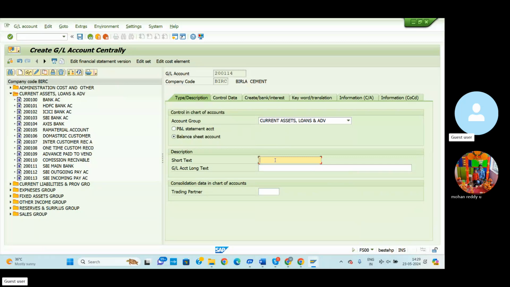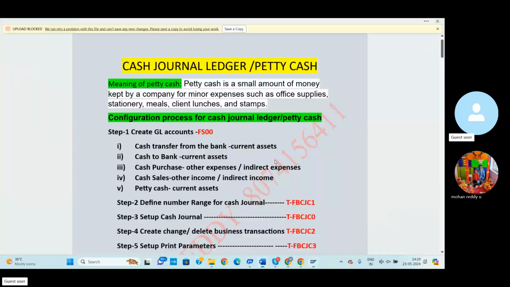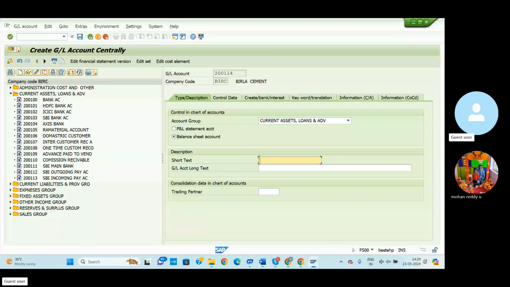Now we need to create the GL account short text: cash transfer from the bank. You can use all capital letters. Cash transfer from bank. For the long text here we can mention the full name.